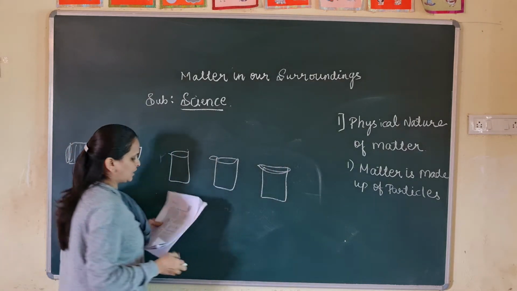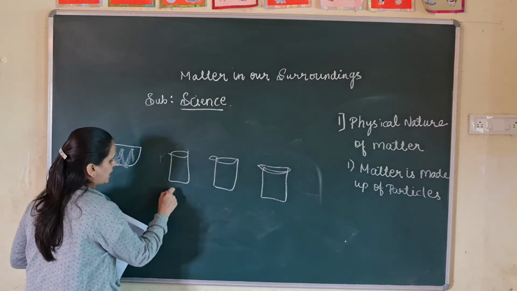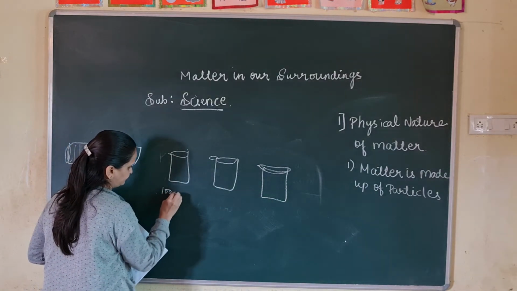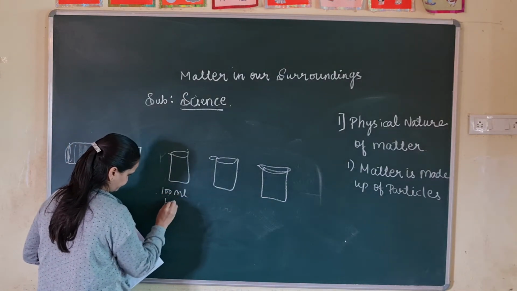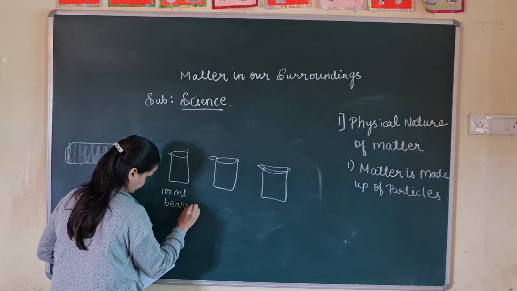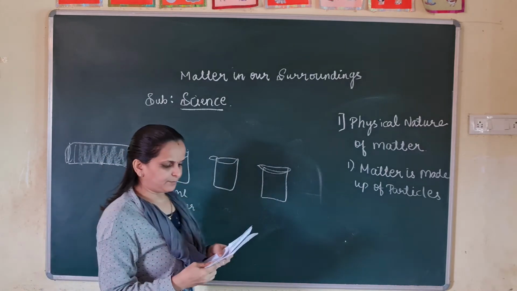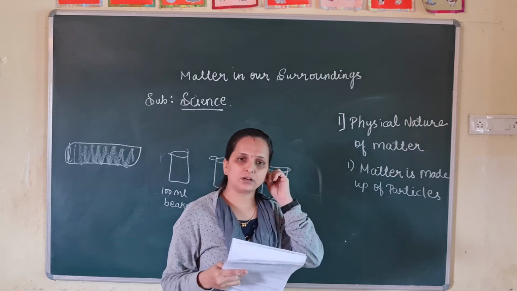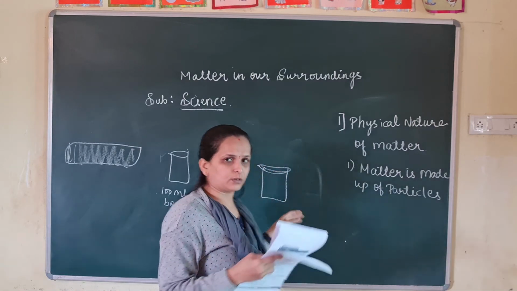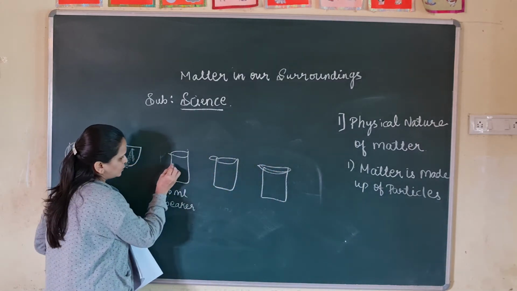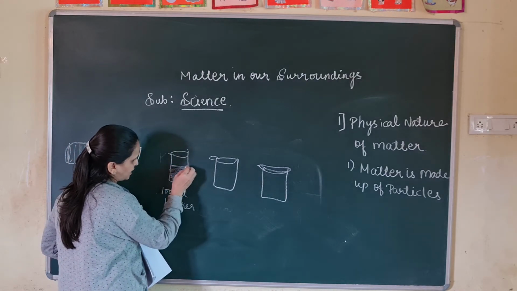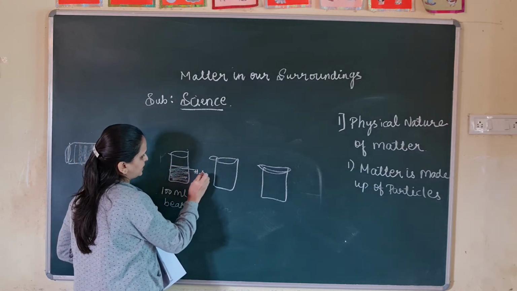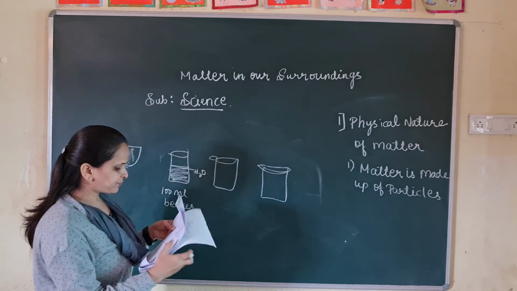What we are going to do is take a 100 ml beaker and fill half of it with water. Mark the level of the water. We are taking half a level of water, and I am writing H2O.